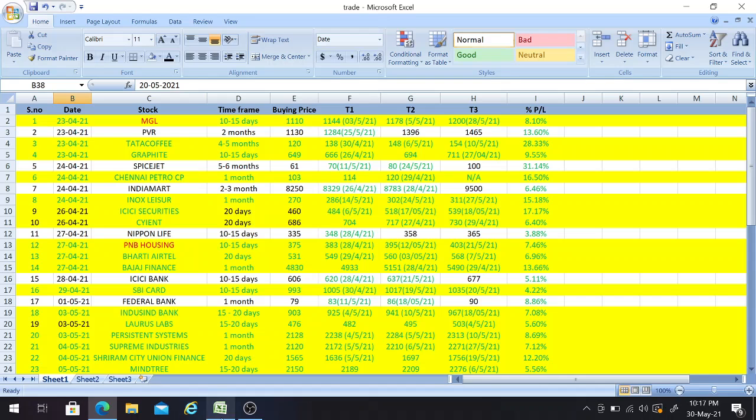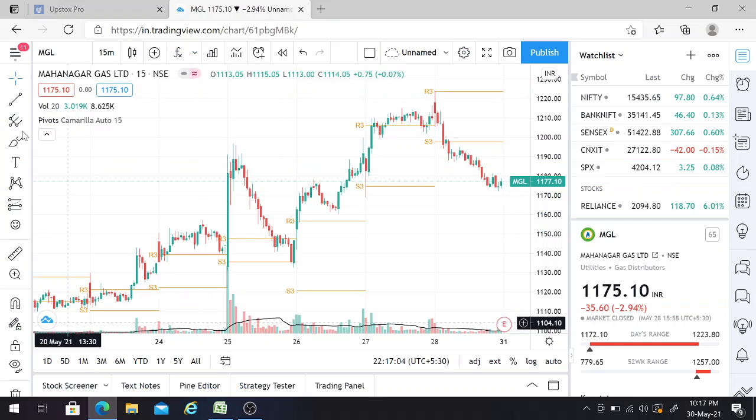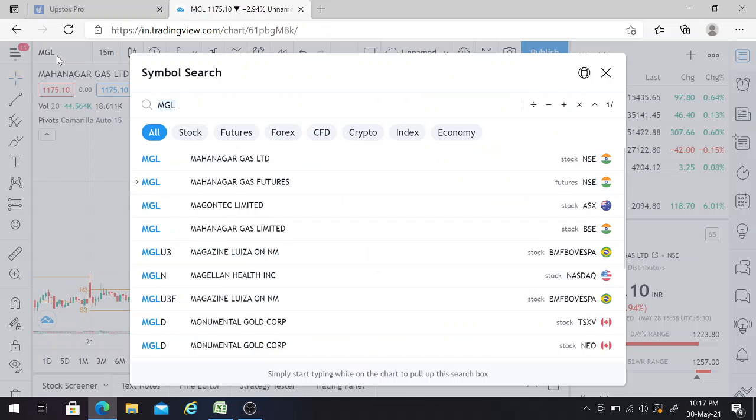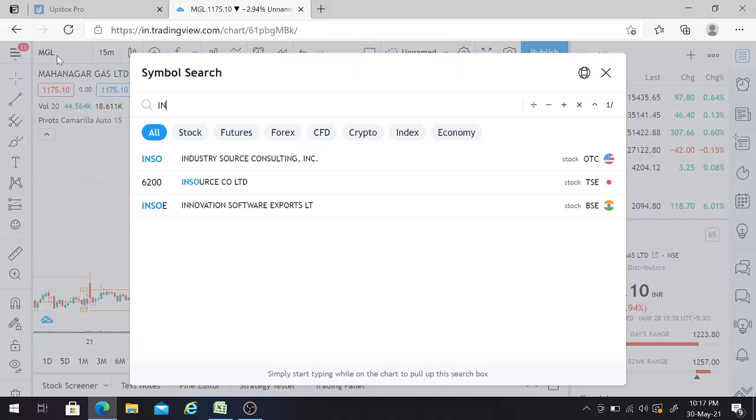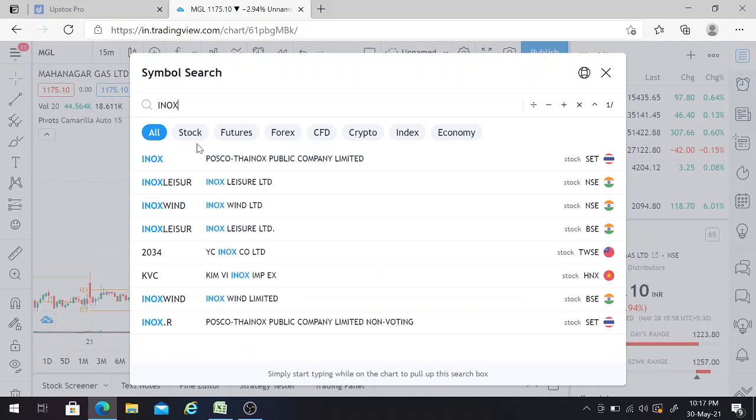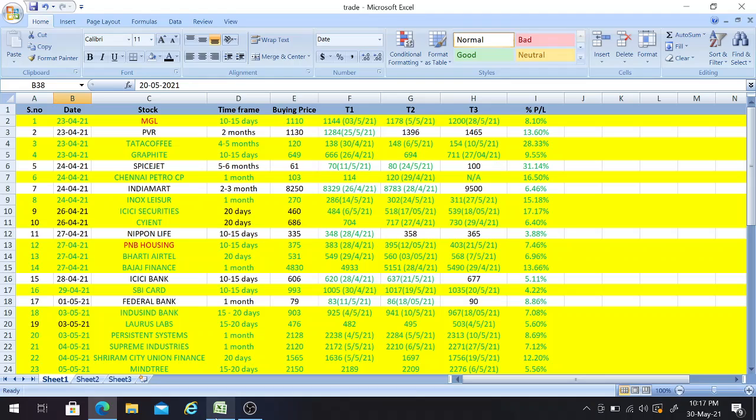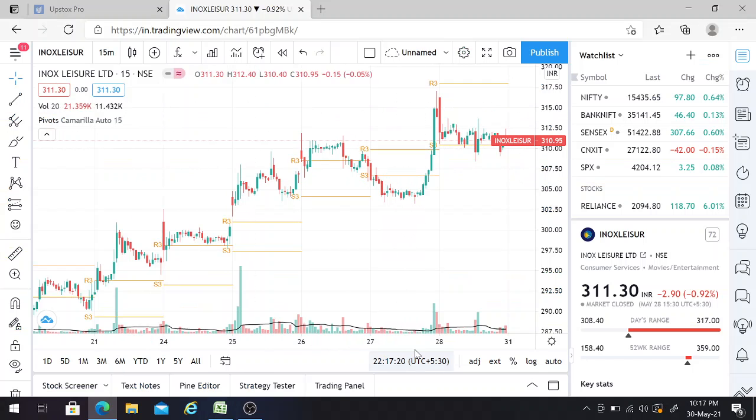So that means it crossed the target which I have given. So this one is over, and the next one is Inox Leisure. I'll also show that one. So Inox Leisure stock, yeah. As I mentioned here, this one got achieved on 27th of this month, the target of 311. So now we'll verify that one. 27th. Here at the bottom of the graph, the lower ones are the dates, and the right side bar graph is the price of this respective stock.